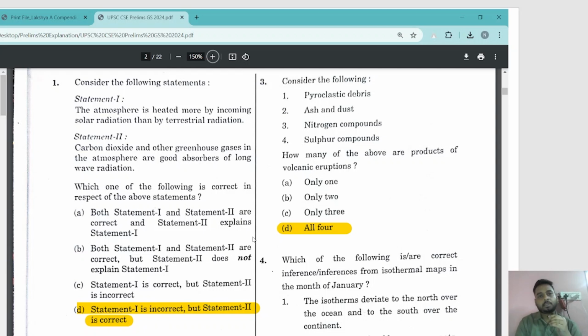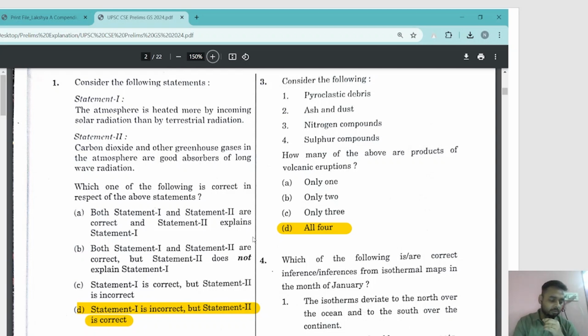So this is the first question. It says consider the following statements. Statement number 1, the atmosphere is heated more by incoming solar radiation than by terrestrial radiation. And statement number 2 says carbon dioxide and other greenhouse gases in the atmosphere are good absorbers of long wave radiation. Now see, this is a question based on heat budget, and it was easy if you are thorough with the standard text like NCERTs.